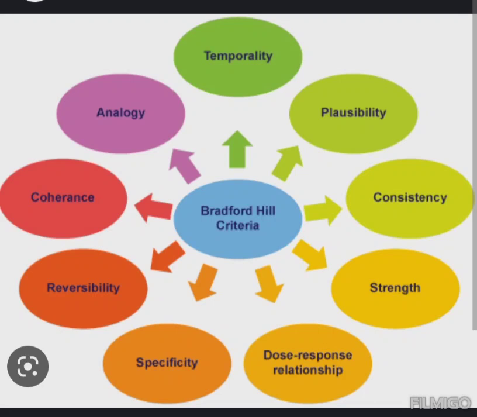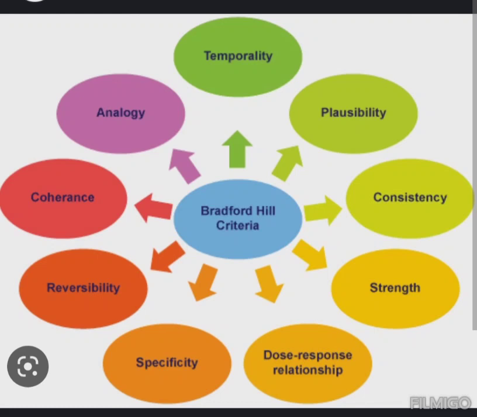Experiment. Empirical evidence supporting the presumed cause and effect. Example, animal studies and in vitro studies show the evidence or support that the presumed cause is leading to the disease. Analogy. The presumed cause and effect are comparable to a similar established cause and effect.